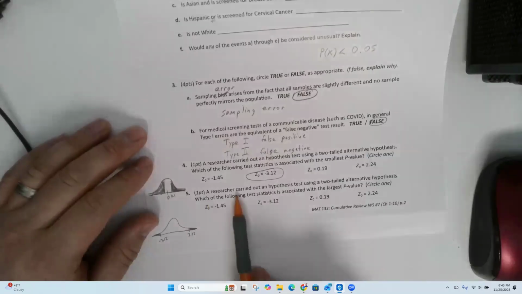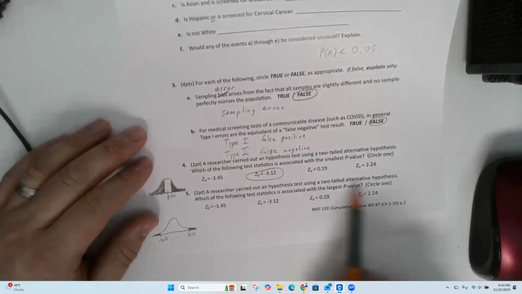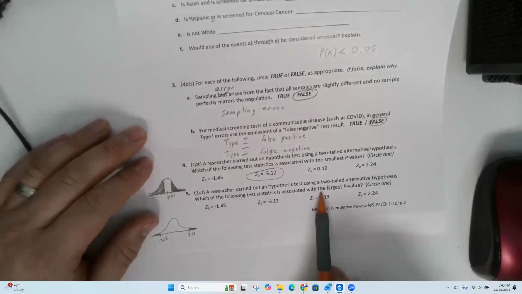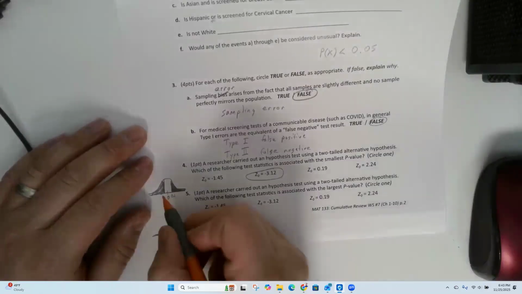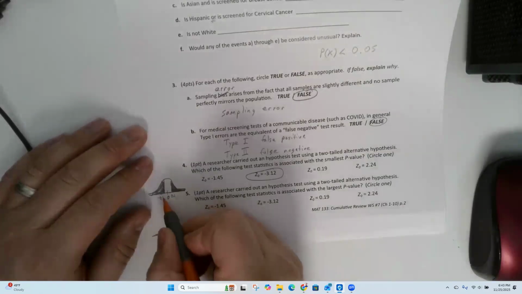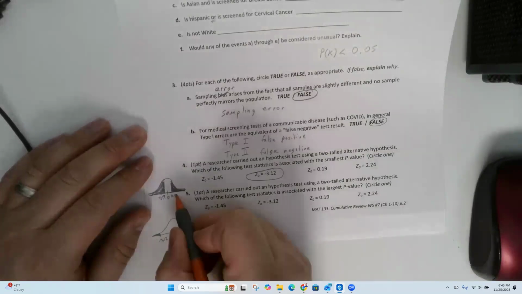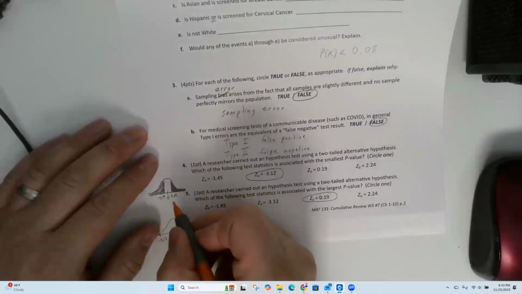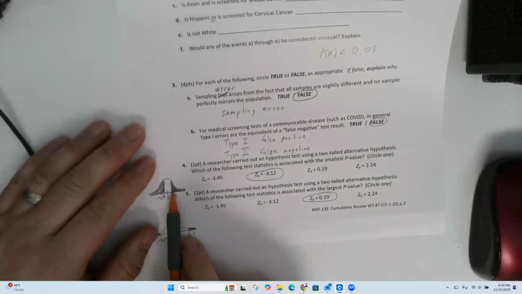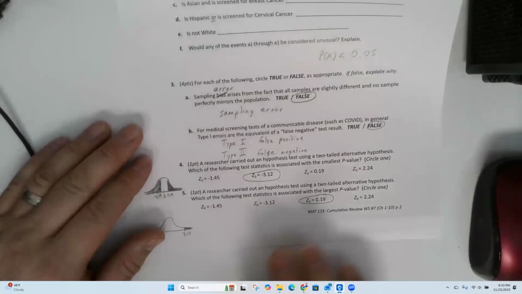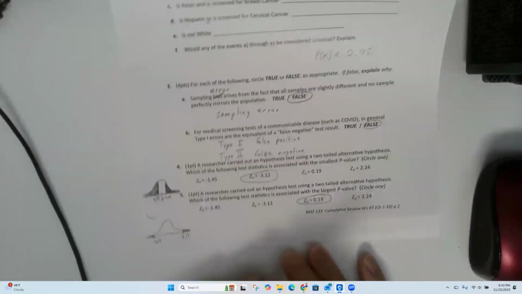On the other hand, a researcher carried out a hypothesis test using a two-tailed alternative hypothesis. Which of the following has the largest p-value? So which of these is closest to 0? Yep, you got it. Thank you, Mark. So 0.19, you're almost going to be shading the whole thing. It's going to be like 95, maybe 90%. So it's going to be a huge p-value.